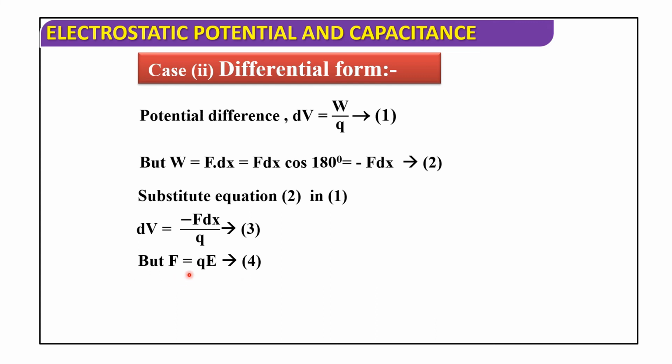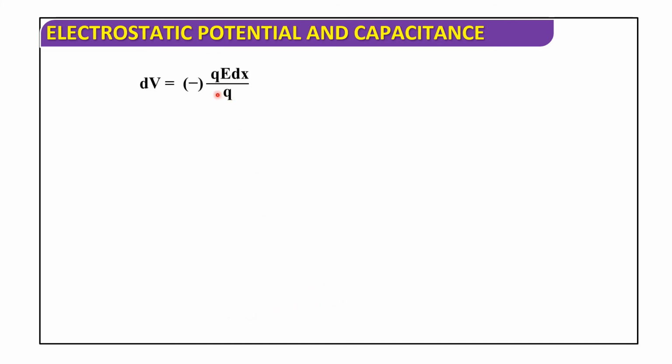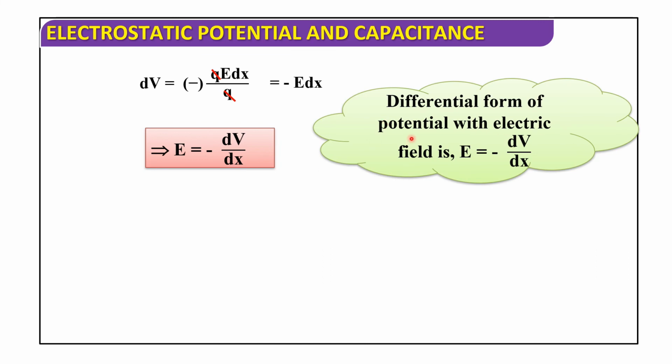Now, F equals QE. This is equation number 4. Substituting equation 4 in equation 3, we get dV equals minus QE dx by Q. So Q gets cancelled, that is equals minus E into dx. Therefore E equals minus dV by dx. This is the differential form. So the differential form of potential with electric field is E equals minus dV by dx.